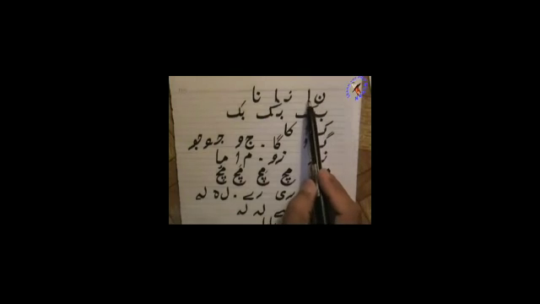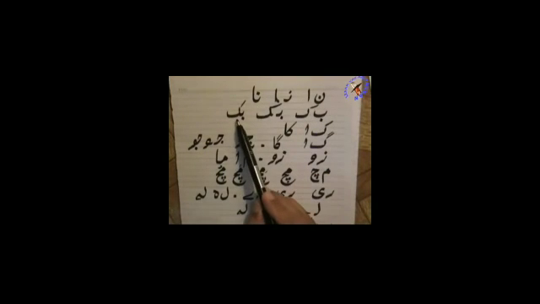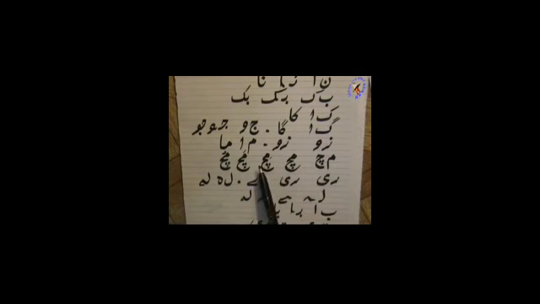In this lesson we have practiced some more sounds like noon, alif, na; be, kaf, bak; kaf, alif, ka; gaf, alif, ga; jim, waw, ju; ze, waw, zu; mim, alif, ma; mim, che, mach, mich, or much; re, ye, ri; re, ye, re; lam, he, la; be, alif, ba, like ba; te, ye, ti, or thi; te, he, ye and choti.